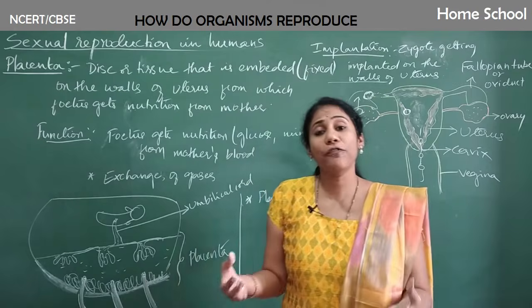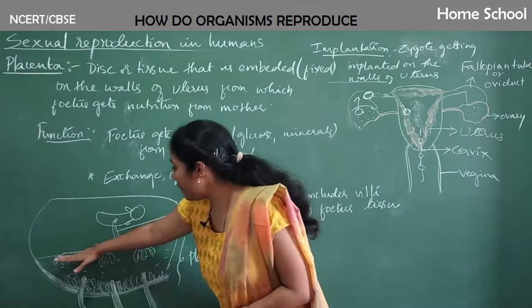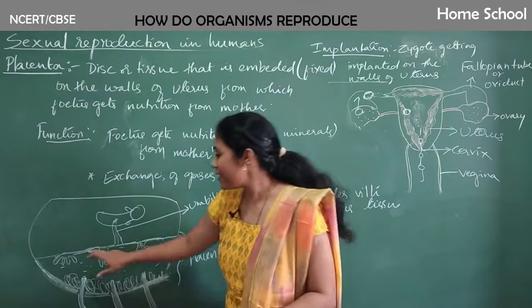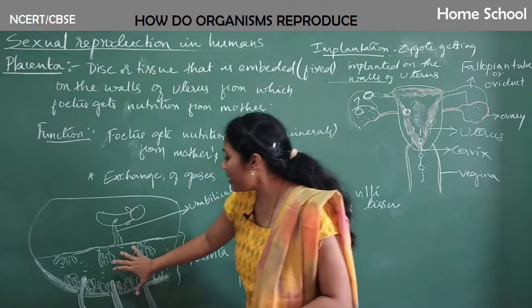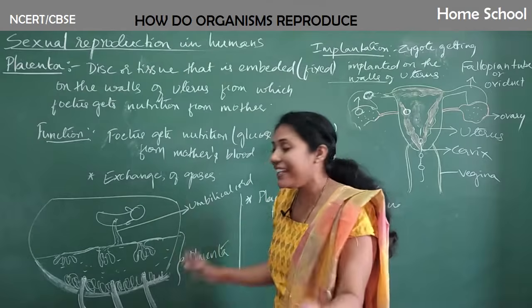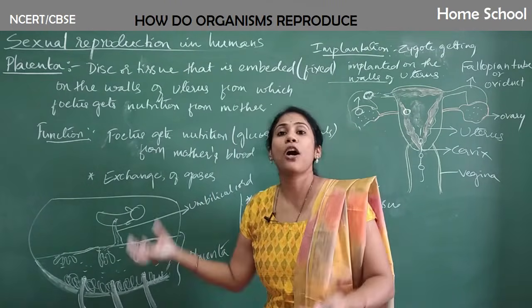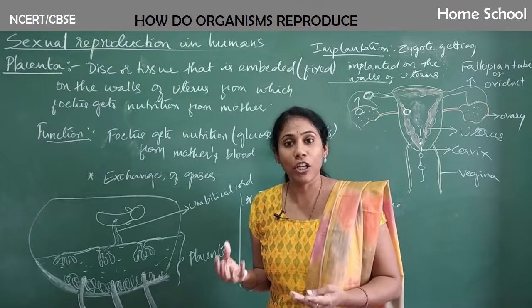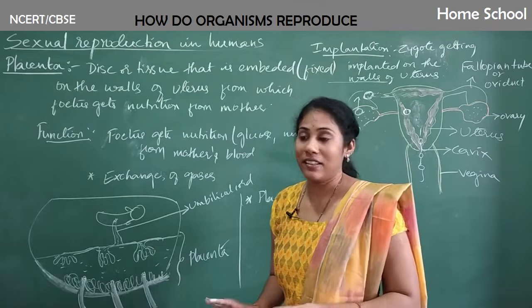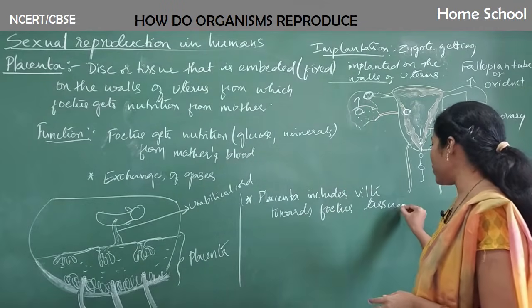Villi is there for the maximum absorption of nutrients, guys. See, if only one membrane is there, too many nutrients cannot be absorbed. If you have this finger-like structure, the villi provides larger surface area, more area for the absorption. More and more nutrients can be absorbed by this finger-like structure. Got to know? So that's why villi-like things are created inside the placenta. So the placenta includes villi towards fetus tissue.